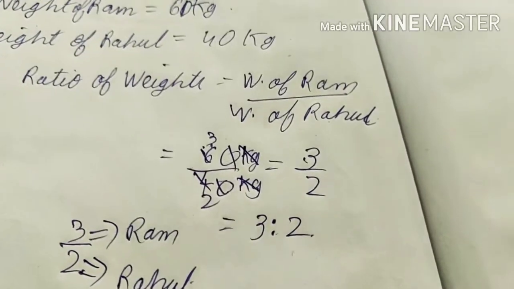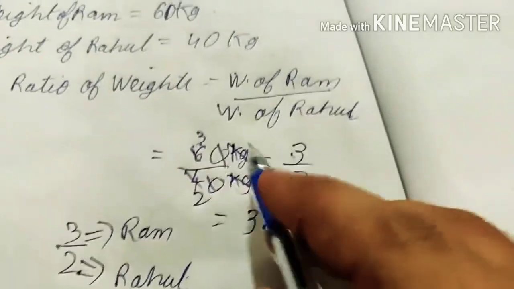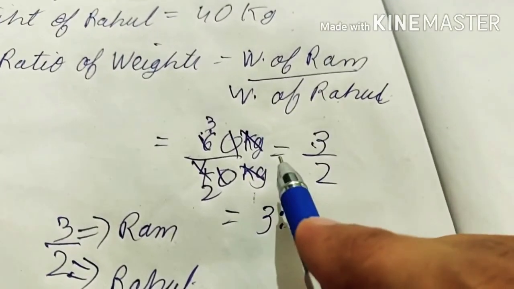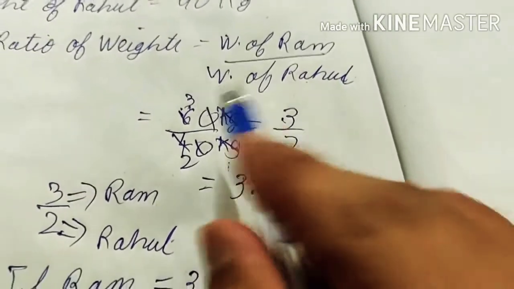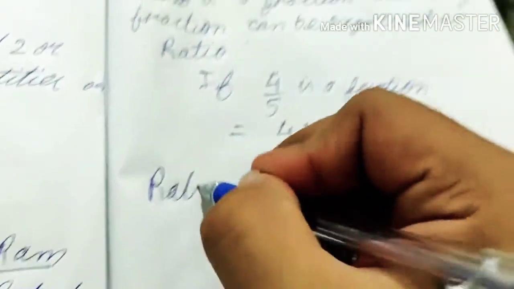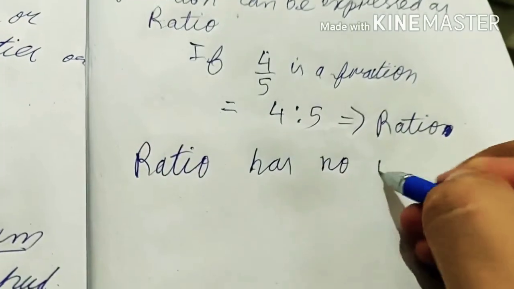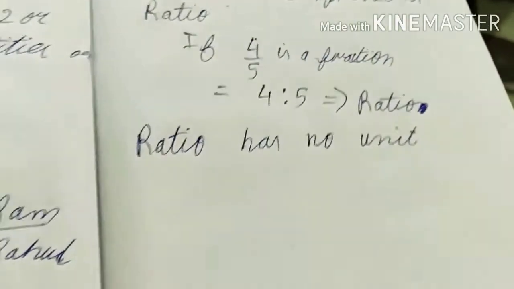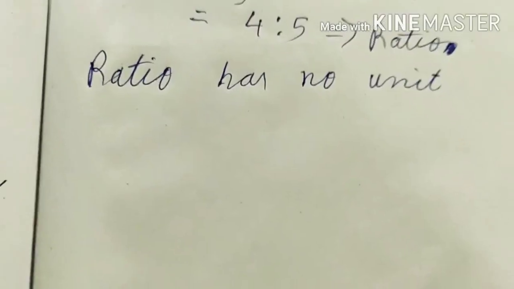Whatever unit you take for the first quantity, you take the second quantity in the same unit, and when we write it as a fraction, the units cancel. So always remember, ratio has no unit.